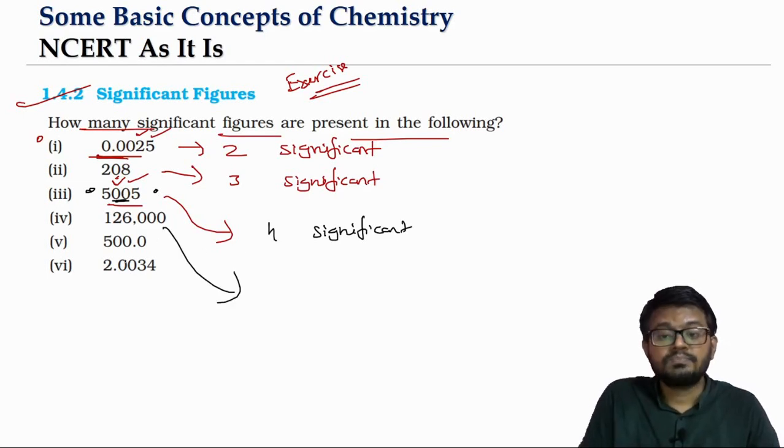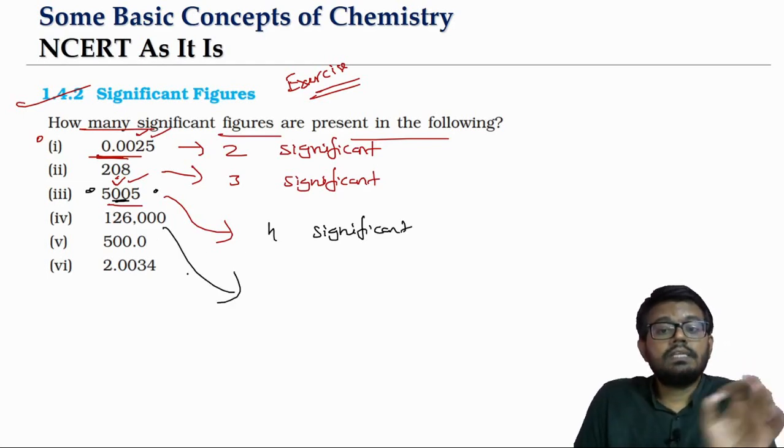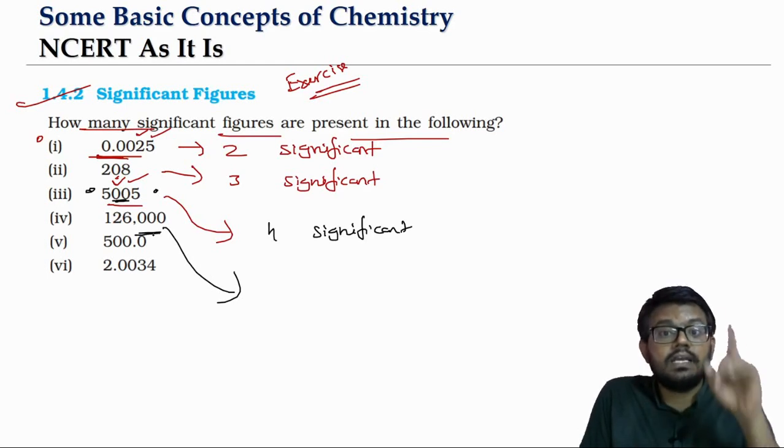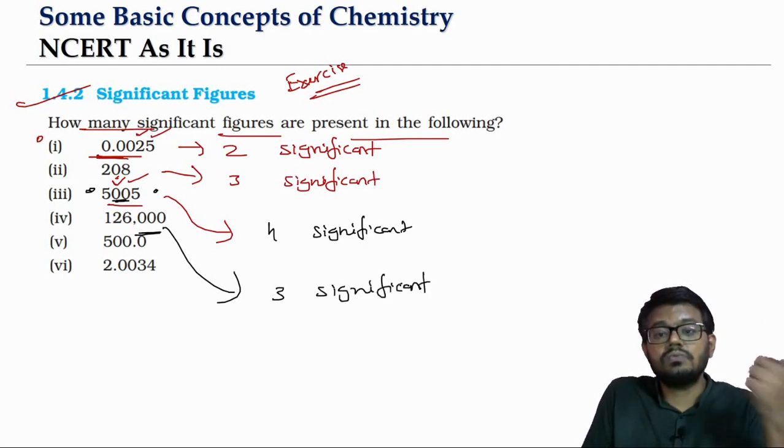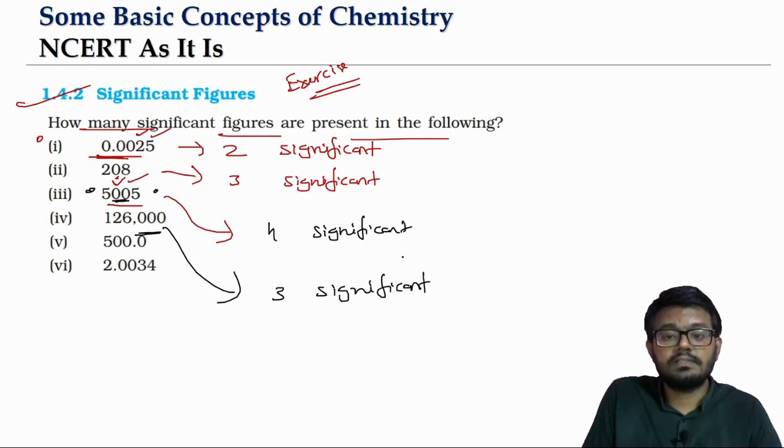Look at this. 126,000. These are what we are calling the trailing zeros. They are not significant. So 126 will only have 3 significant figures. What are those? 1, 2 and 6. All non-zero digits.